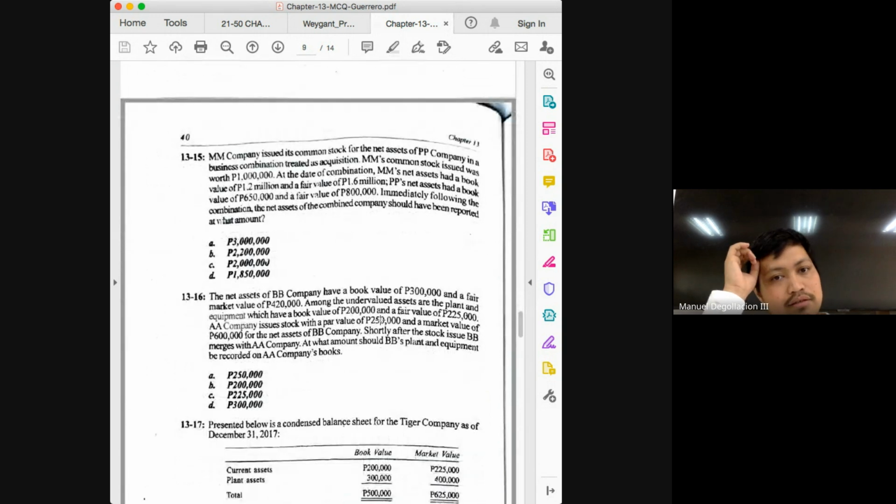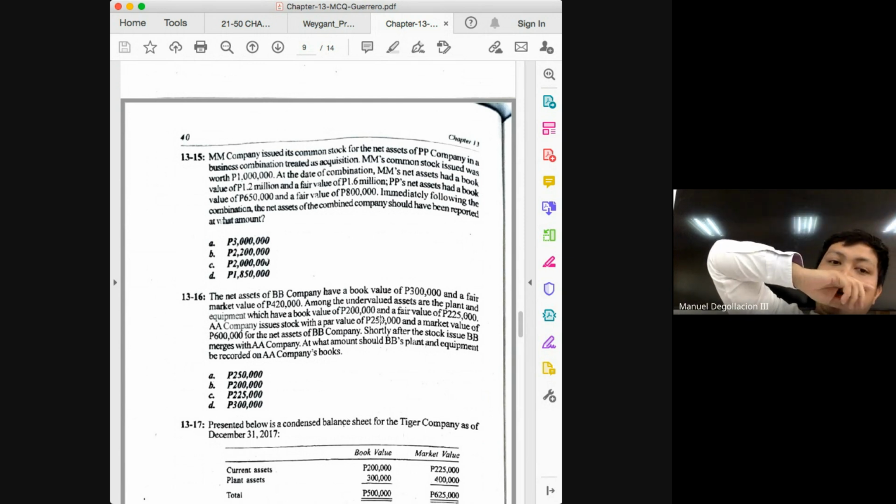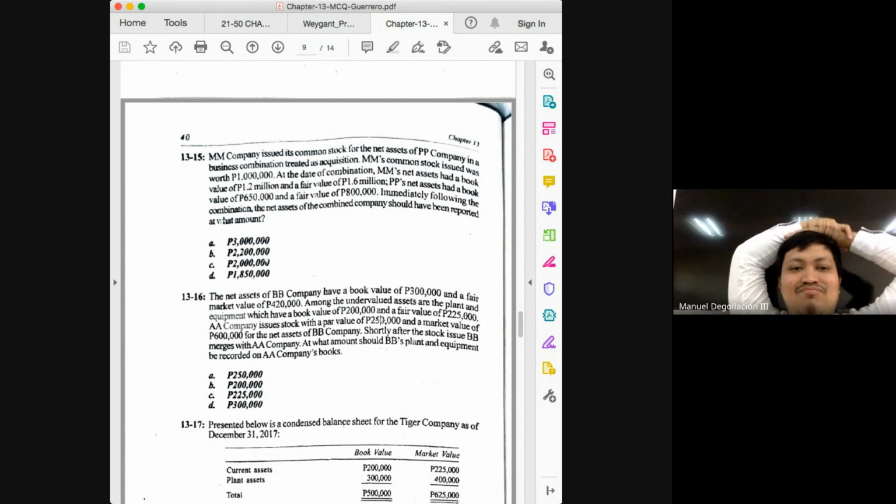Next, the question for problem 15 is, immediately following the combination, the net assets of the combined company should have been reported at what amount? So this time we're asked for combined net assets. What does that mean? It would be your assets minus your liabilities. Total assets minus total liabilities. Okay?